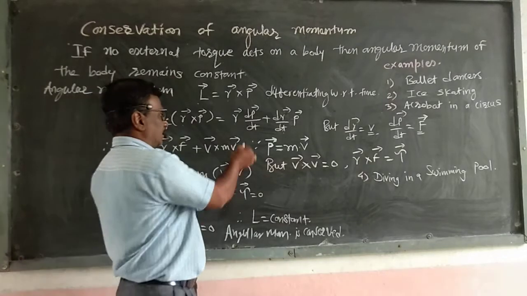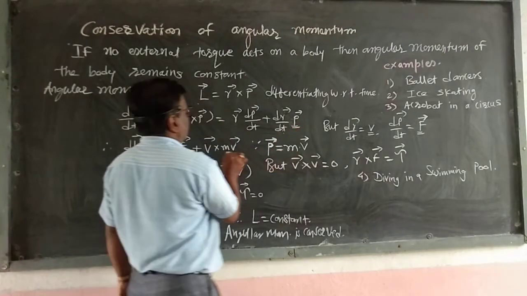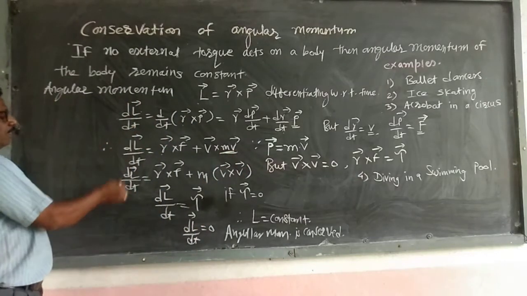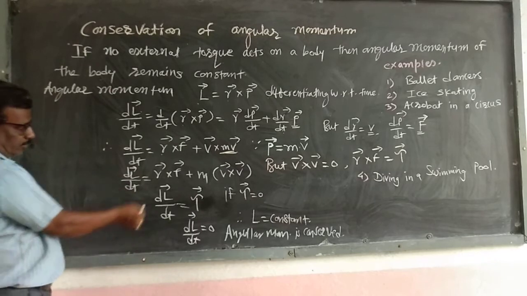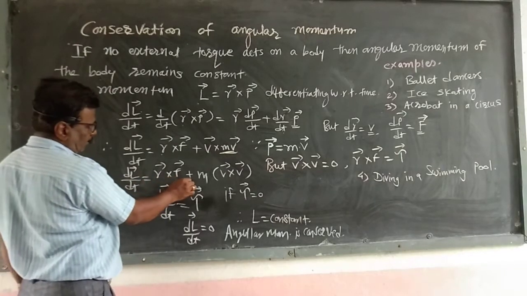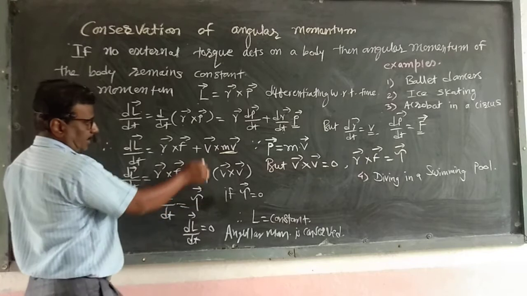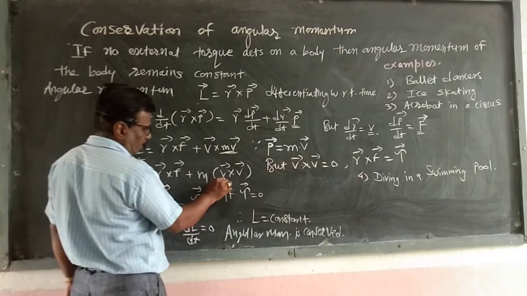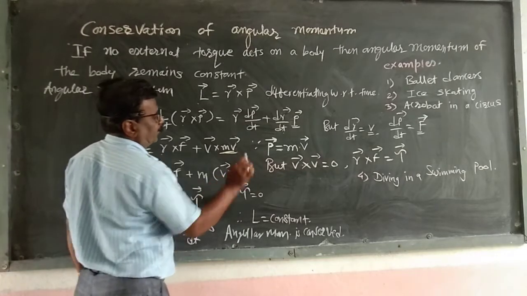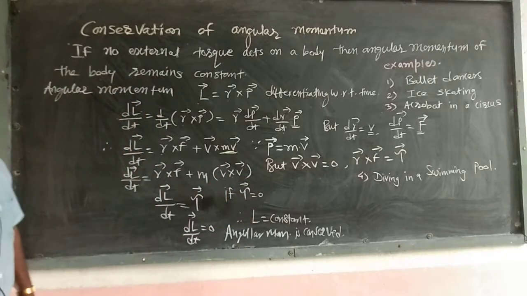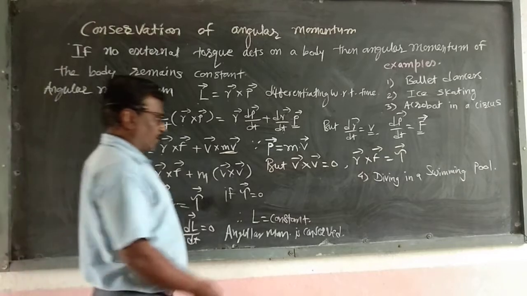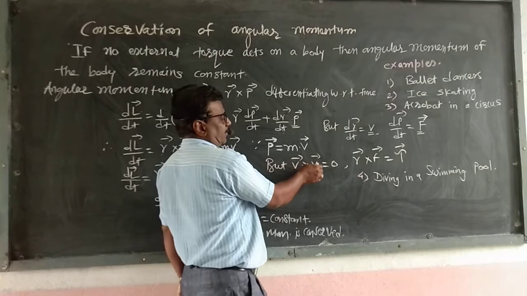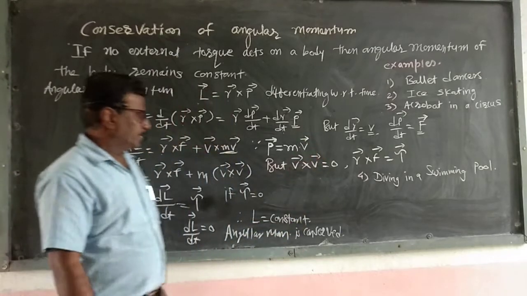So we substitute p equal to m v, and we write dL/dt equals vector r cross F plus m times (vector v cross vector v).